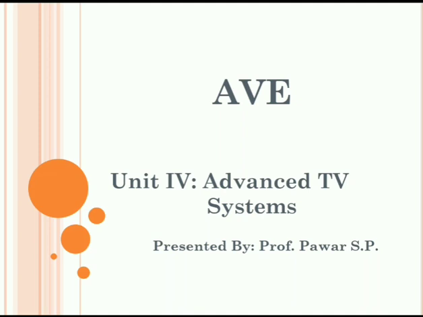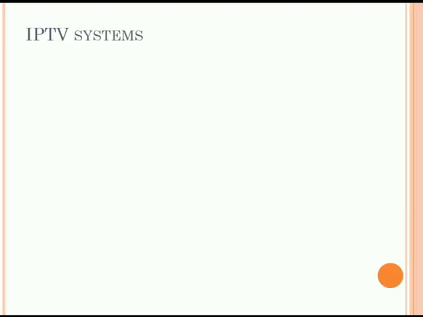Now today let's move to the next point, that is IPTV. Let us see what IPTV actually is. The full form of IPTV is Internet Protocol Television System. It is a system through which television services are delivered using the Internet Protocol suite over a packet switched network such as the Internet, instead of being delivered through traditional terrestrial or satellite signal and cable television formats.